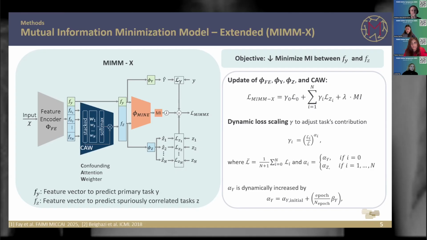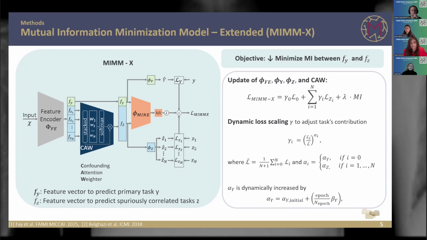And about the training of this model. So we trained this model in an alternated fashion. This means we iterate through the batch, or like we have kind of batch-wise training. So we train the feature encoder for a single batch, and then we update the MIMM module for multiple batches. The reason for that is that every time we update the feature encoder, the distribution here changes, and this means the mutual information estimator would see a new distribution. So we have to adapt the model first before we can update the feature encoder again.